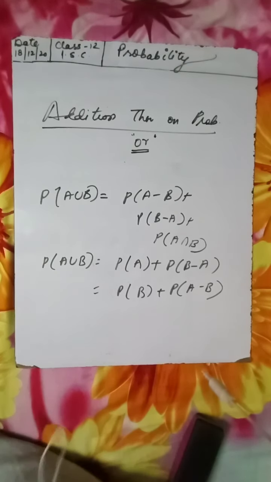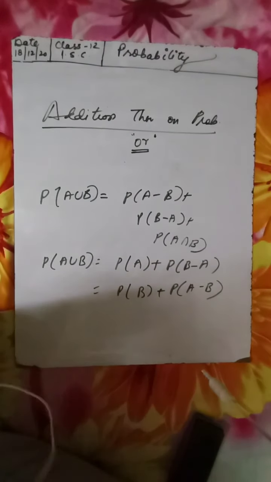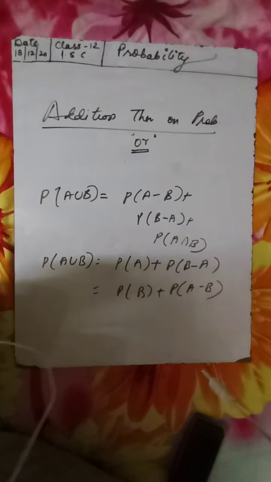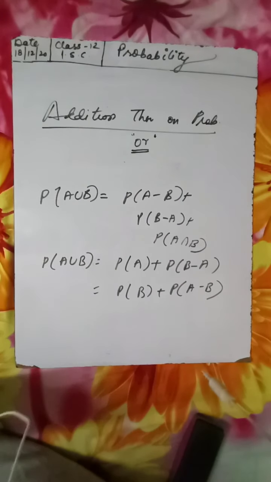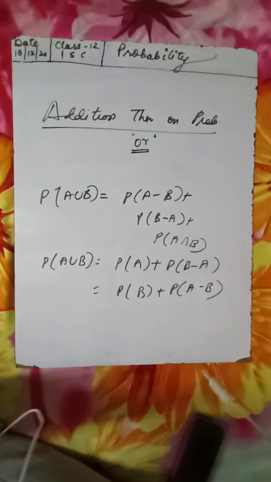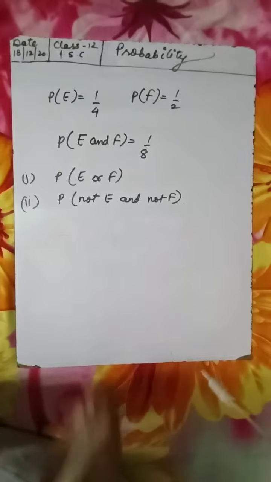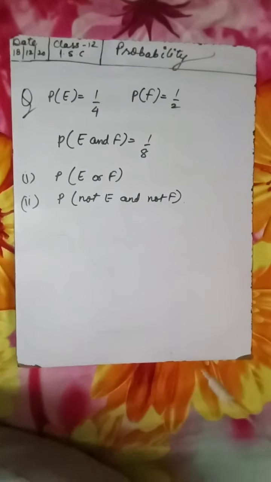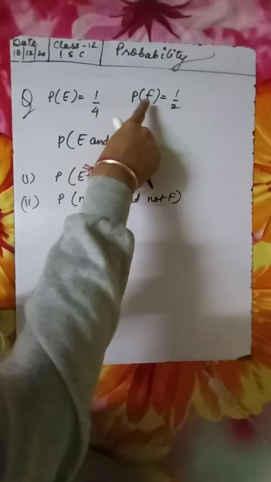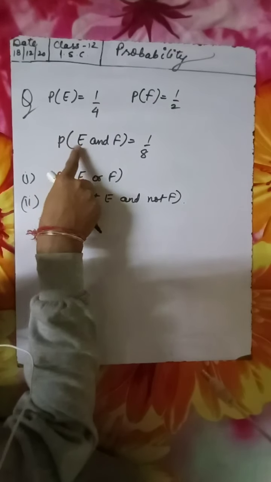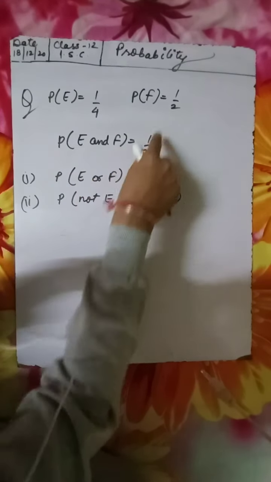Now let us start with some illustrative examples. We'll do some questions, because these are based on the basic formulas, so they are very easy to do. Let us take this question. We are given probability of E is equal to 1 upon 4, probability of F is 1 upon 2, and probability of E and F is equal to 1 upon 8.